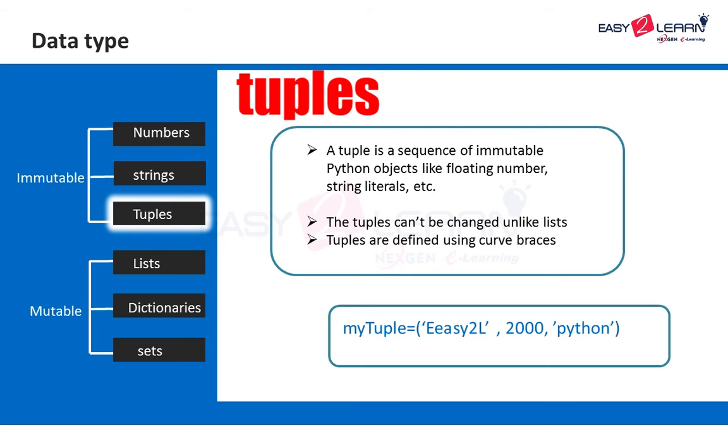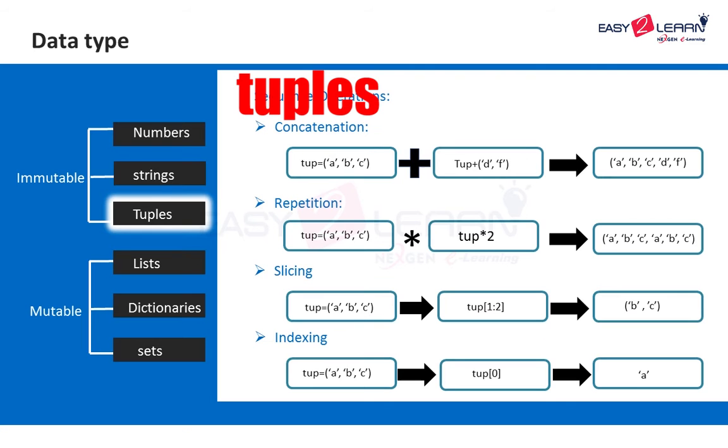To define a tuple, specify the name of the tuple, then put an equal to and then parentheses. Make sure you use the right one, because each data type uses a different style of brackets. A tuple uses parentheses, lists use square brackets, and dictionaries and sets use curly braces. So make sure you use the right braces to define your tuple, list and dictionaries.